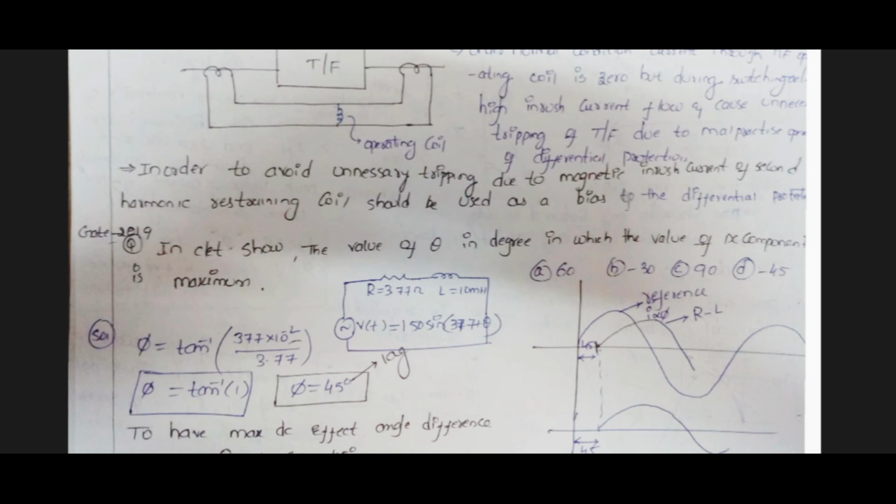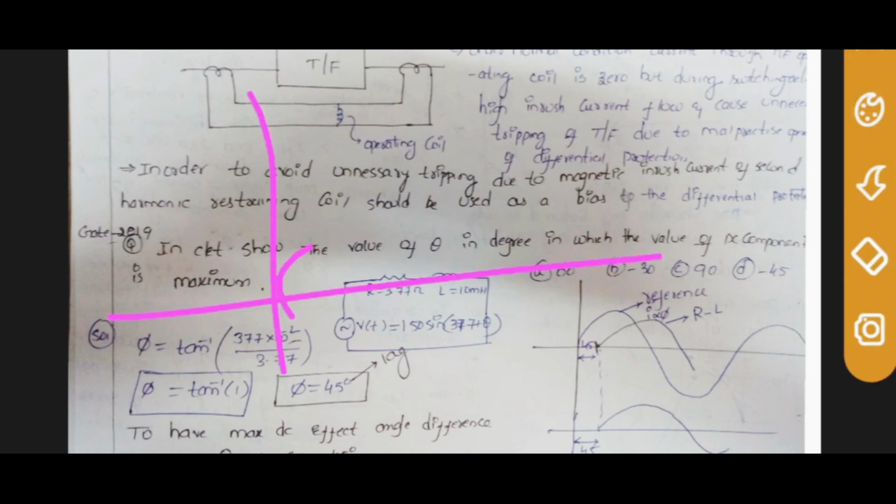If the current starts like this, it is minus 45, and if it starts from here, it is plus 45. This is a capacitive circuit, this is an inductive circuit.